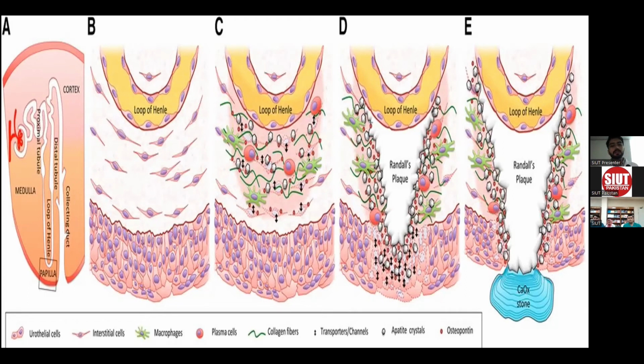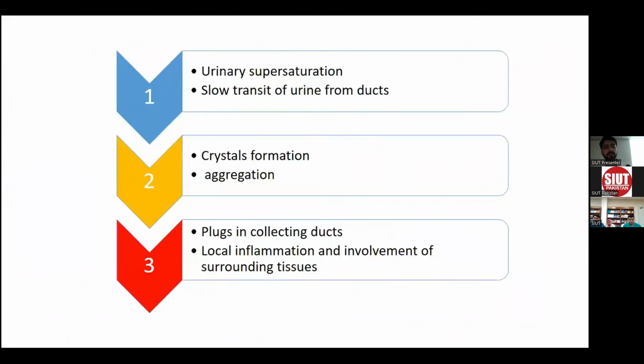further salts and the formation of Randall's plaques that erode the epithelium and come in contact with the urine of the tubules, leading to further deposition of calcium oxalate crystals and also the organic matrix in a laminated form. And also at the same time, he said that during supersaturation and slow transit of urine, the ducts lead to the formation of crystals and aggregation that can plug the collecting duct, creating local inflammation and involvement of the stromal tissue and further deposition of crystals and formation of stones.